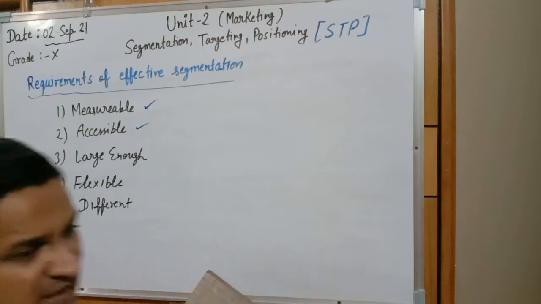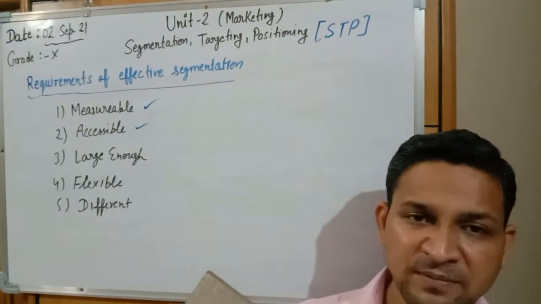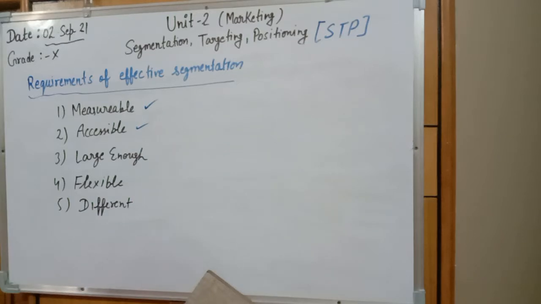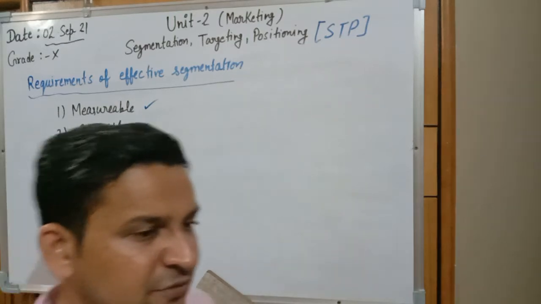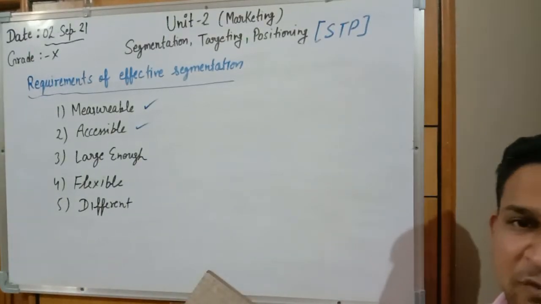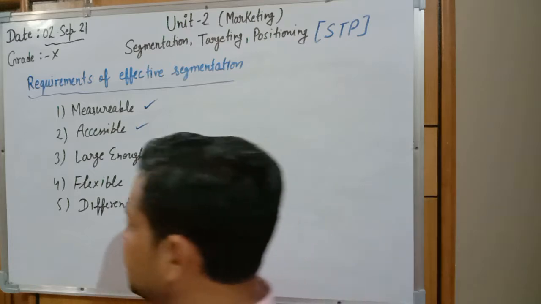Accessible: the segmentation should be accessible. Whatever we are planning, it should be in an accessible form, easily and practically implemented. And large enough: the segmentation report should be large enough. It means it will have more detail, so we can implement it in a good way in our business organization.